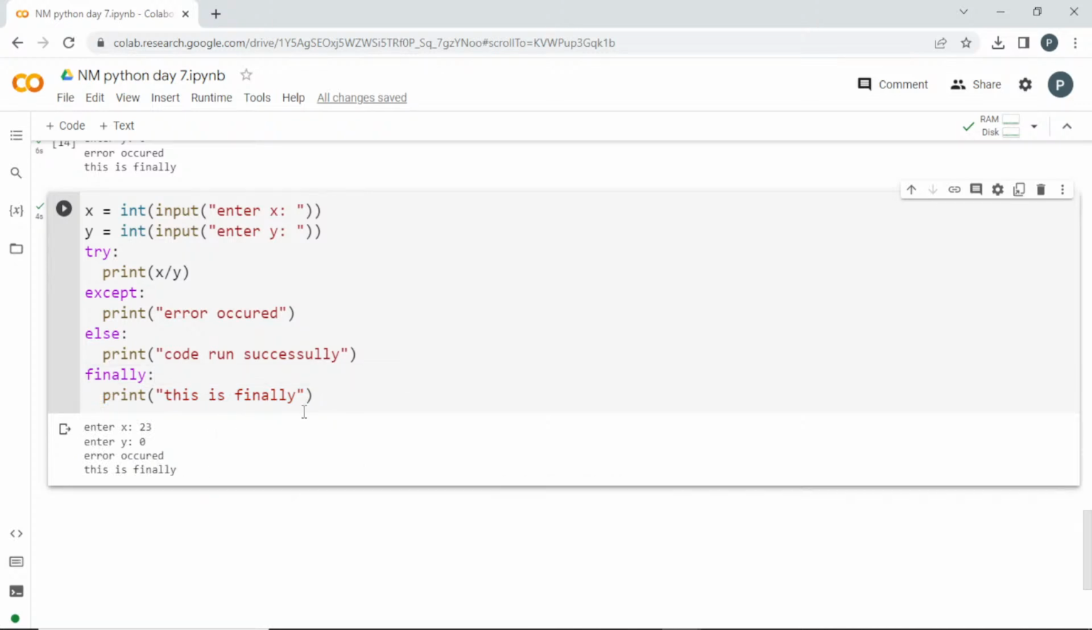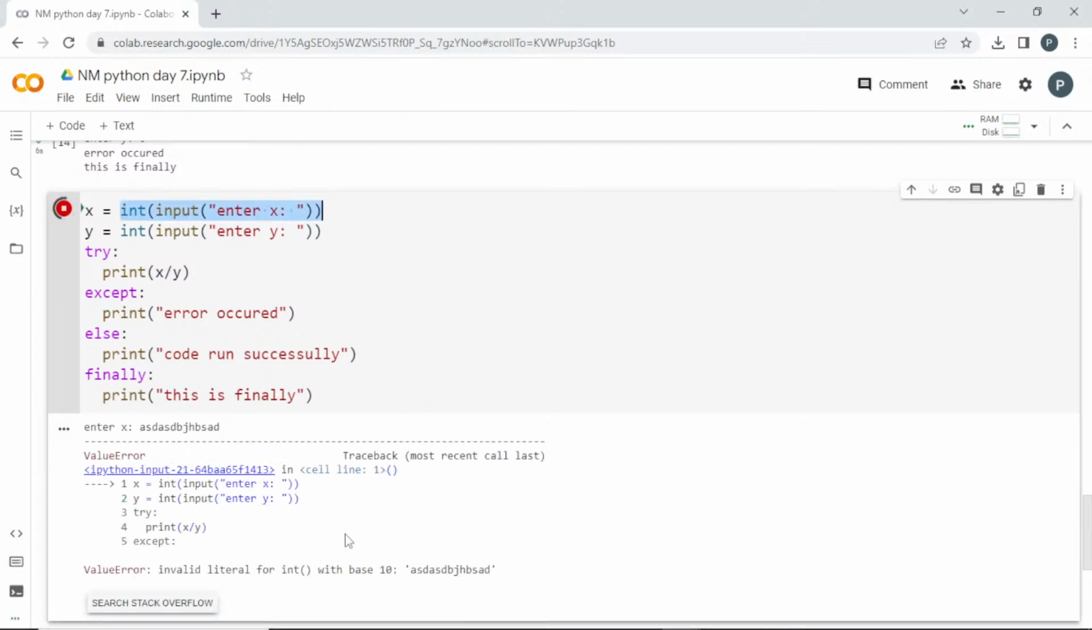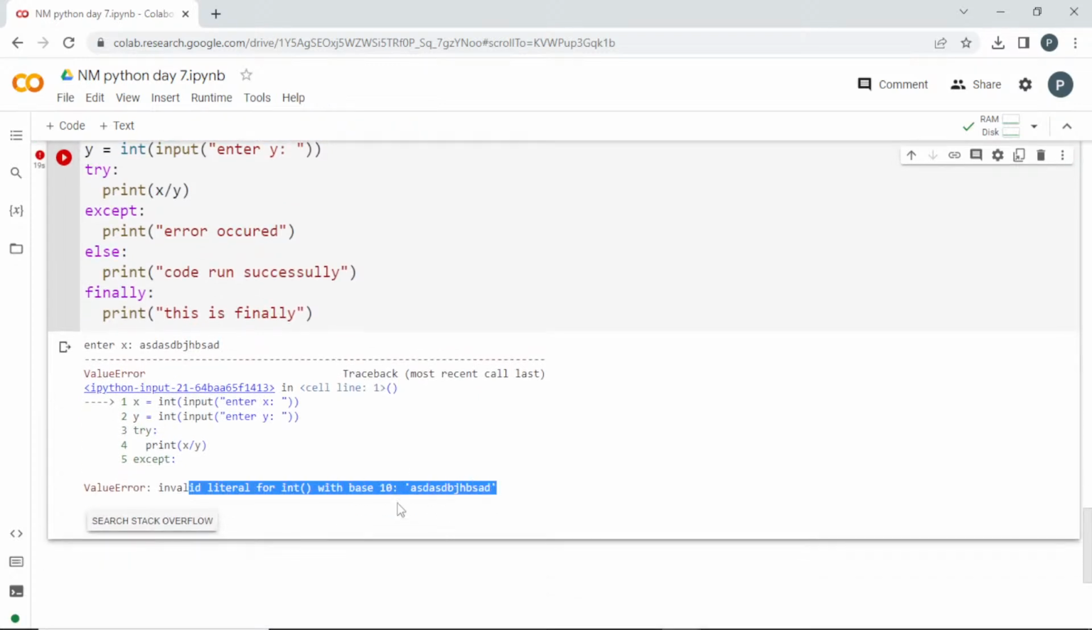If you want to use it in your code, I'll tell you a use case where you can use this try except. I'm asking for an integer input, where the value of x is an integer. If I enter a number, it is going to store it. Since it is an integer input, you are not allowed to enter a string. If you enter a string, a word or a letter, you will get an error. I am entering some random things. Can you see here? We got an error, right?